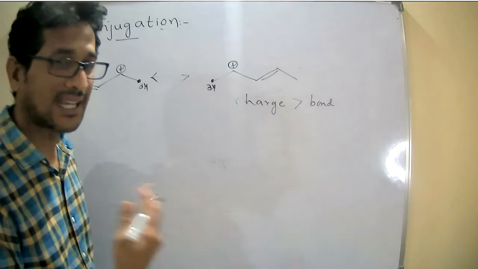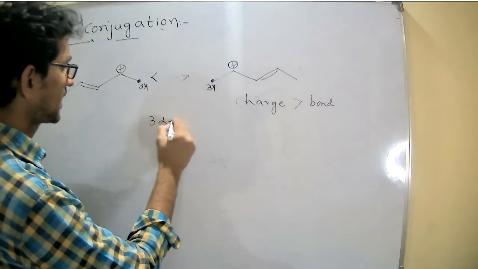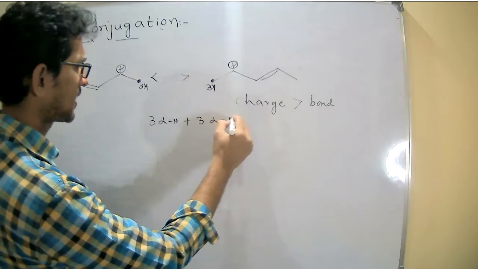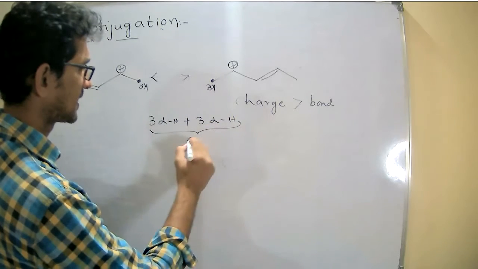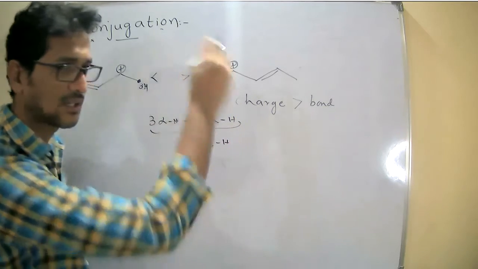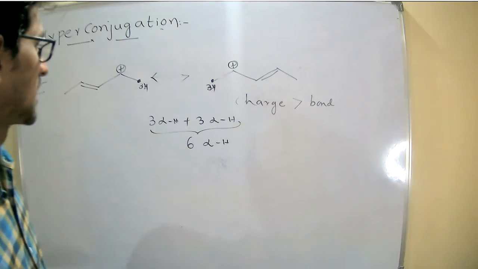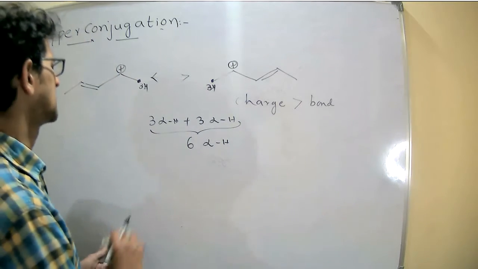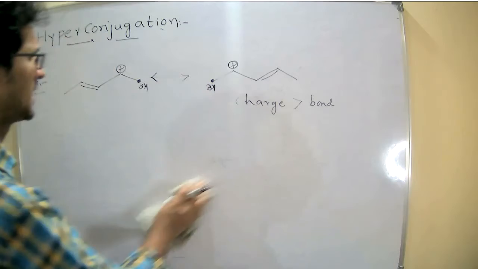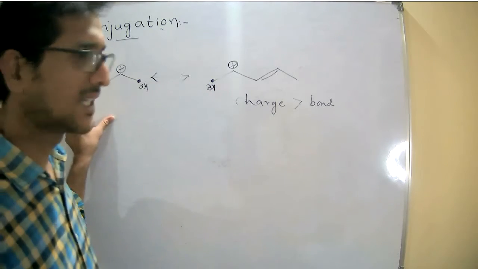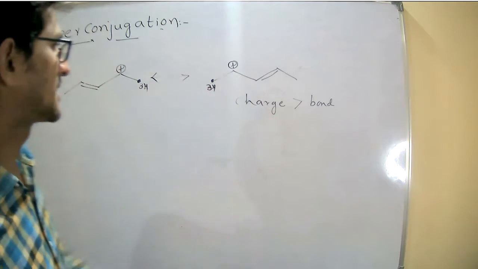Now I can write three alpha hydrogens plus three alpha hydrogens, so six alpha hydrogens that compound contains. Three alpha hydrogens on the left side, three on the right side.